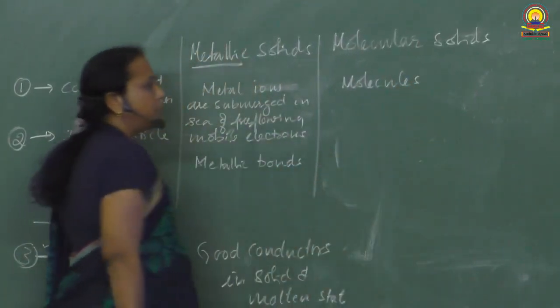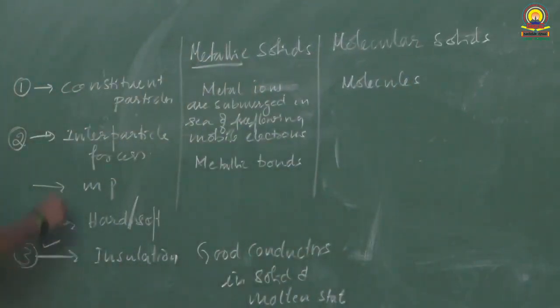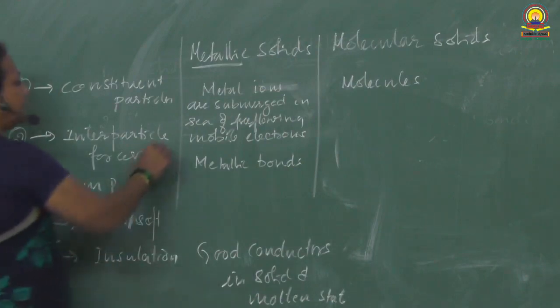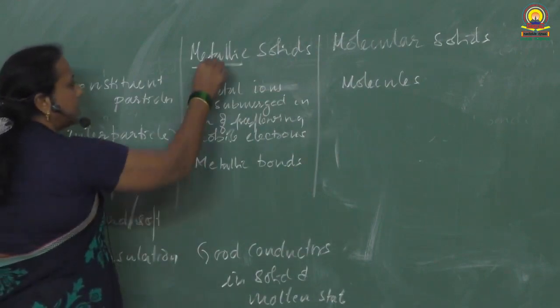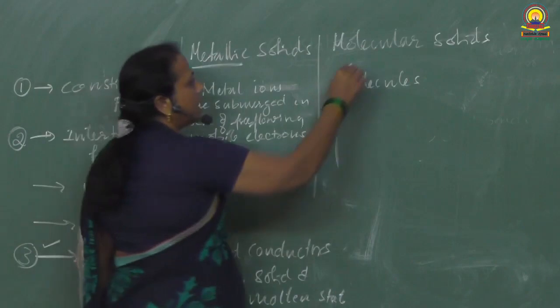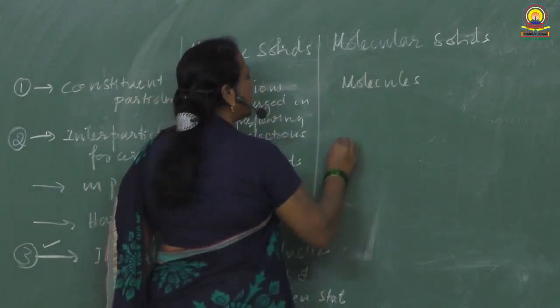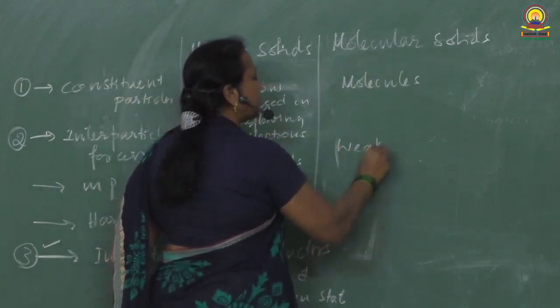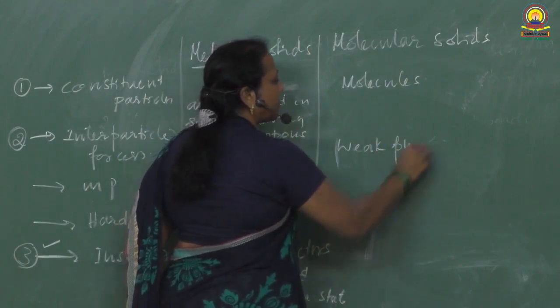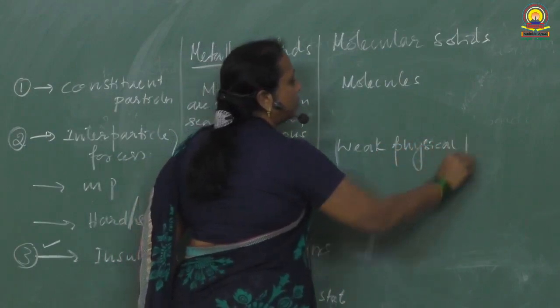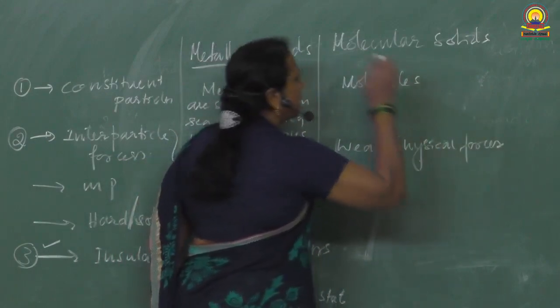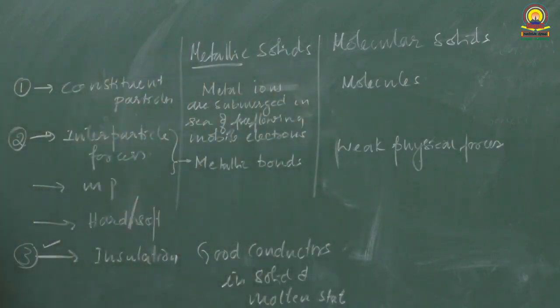Molecules are the constituent particles. Interparticle forces are metallic bonds in case of metallic solids, whereas in molecular solids, weak physical forces are present in between particles of molecular solids.